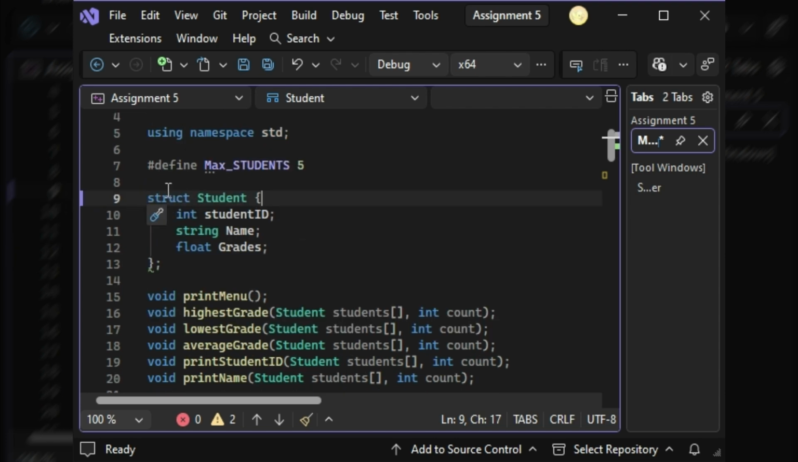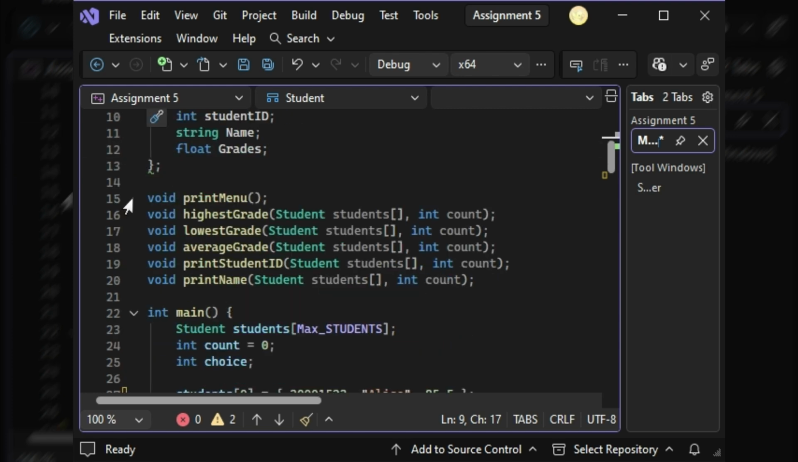In lines 9 to 12, I have a structure under the name Student. Inside, I have the following members: student ID, name, and grades. These members will act as a placeholder for the inputted student information.